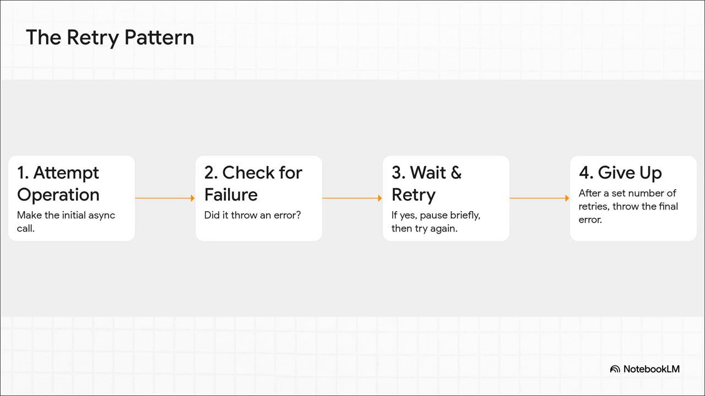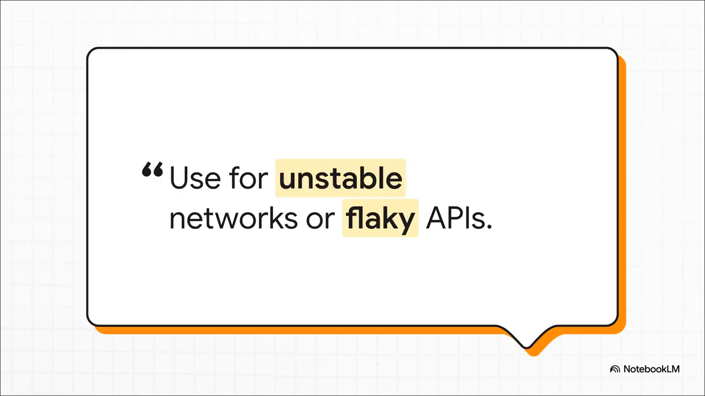The logic is just so simple, but man, is it powerful. Your code makes a call, it fails. Instead of just giving up, it says, whoa, hold on, let me wait a second and just try it again. And you can even get fancy with it and wait a little longer each time you retry. That gives a struggling server a chance to catch its breath. Honestly, this should be your go-to move anytime you're dealing with a flaky API or an unstable network. It just makes your app feel so much more reliable to the user because it smooths over all those little network hiccups that would normally just be an annoying error.